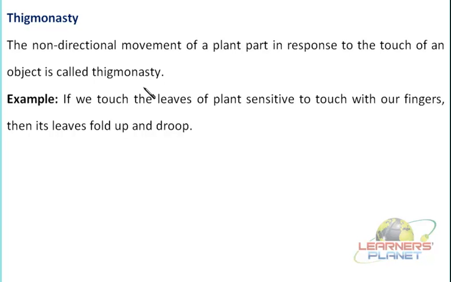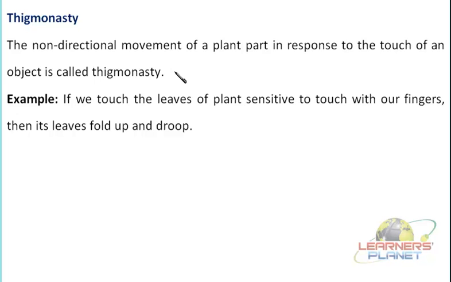The phenomenon is known as thigmonasty, and the response given or the movement would be known as thigmonastic movement. We can define it as the non-directional movement of a part of a plant in response to the touch of an object, called thigmonasty.